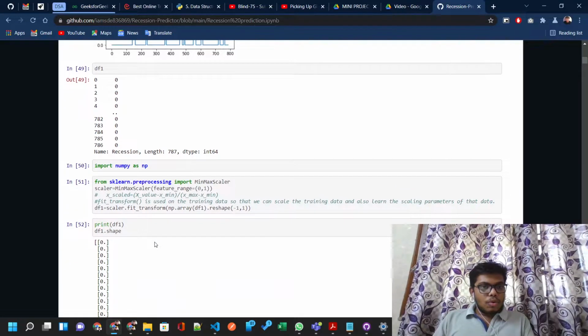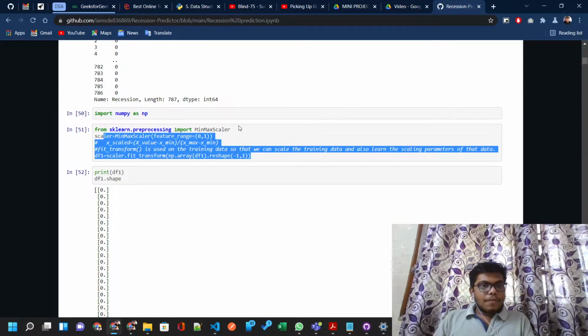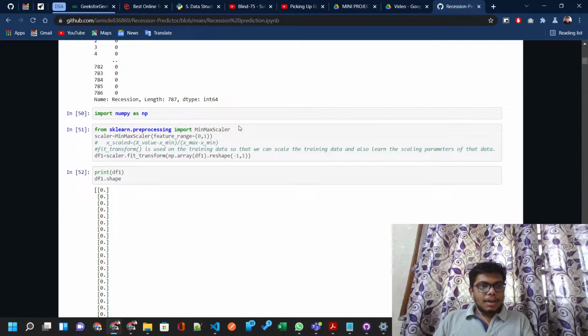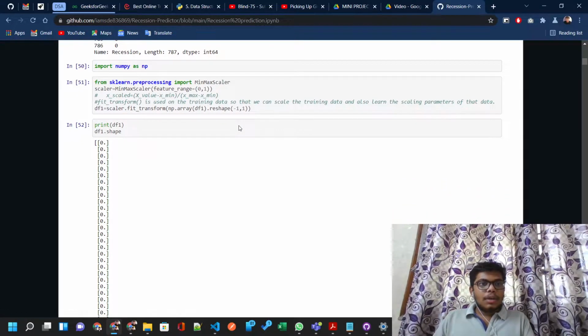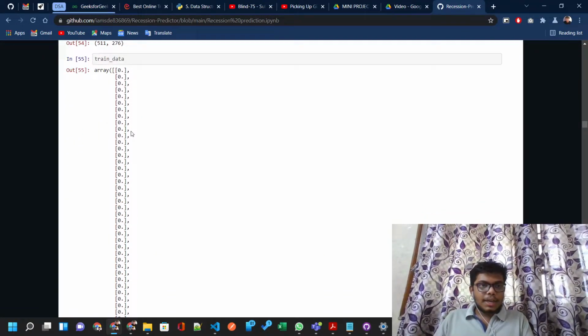Over here I have used the min-max scaler method to make all the values range between 0 and 1 and not exceed it. Again, we are making it vertical so that the matrix multiplication becomes easier and feasible when we use that algorithm. These are all the data that we printed.